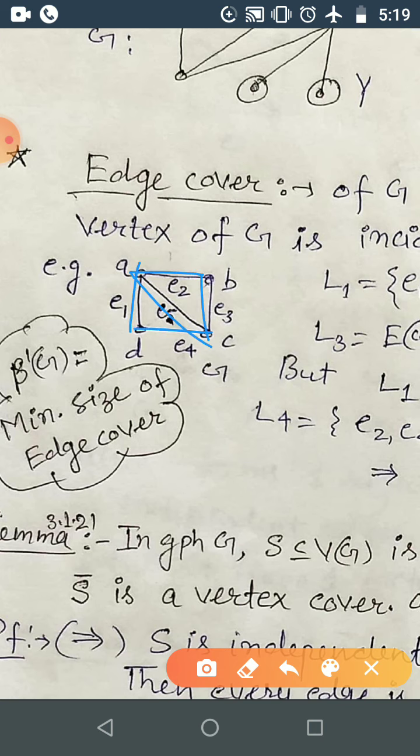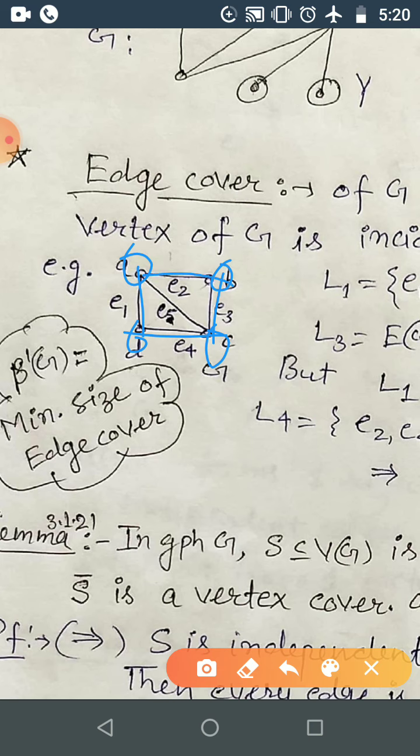But we are interested in only the minimum number of edges which covers all the vertices. So if you take this one and this one, correct, this covers all the vertices. And if you take this edge also, these 4 edges cover all the vertices, but minimum is 2, that is these 2.